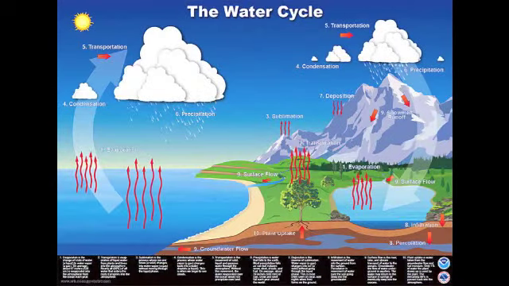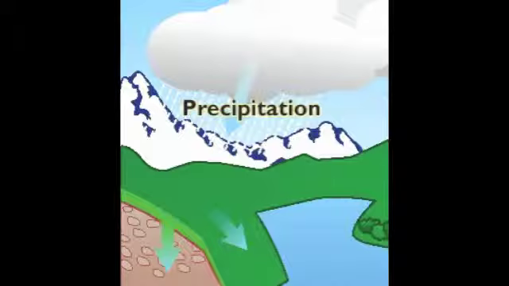Water, carbon, nitrogen, phosphorus, and sulfur all move through the environment in cycles called biogeochemical cycles. The first cycle is the water cycle. The water that is in the atmosphere exists in a gas state. As the water changes from a gas state to a liquid, it becomes dense enough to fall to the earth due to the force of gravity. This is a process called precipitation.